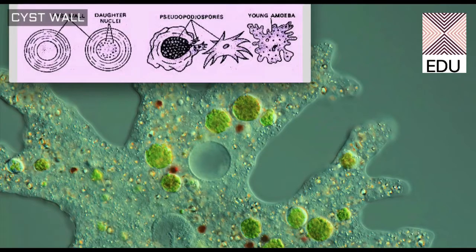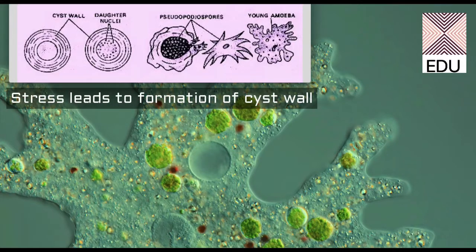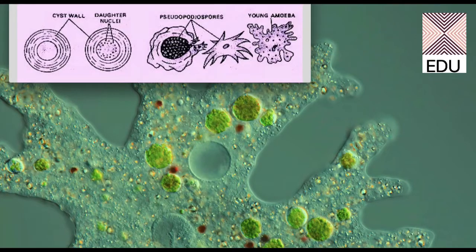This cyst wall is the wall formed by the amoeba as a protection mechanism against any kind of stress. If amoeba is under any kind of stress, it will form a cyst wall around it which will help to protect it from that particular stress.